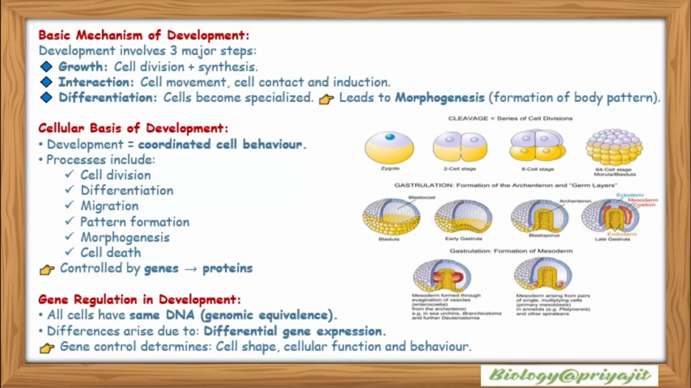Cellular basis of development. Development is coordinated cell behavior. The process includes cell division, differentiation, migration, pattern formation, morphogenesis, and cell death. The process is controlled by genes, which ultimately produce proteins that mediate the key events. Gene regulation in development: all cells have the same DNA, that is, genomic equivalence. Differences arise due to differential gene expression, and gene control determines cell shape, cellular function, and behavior.